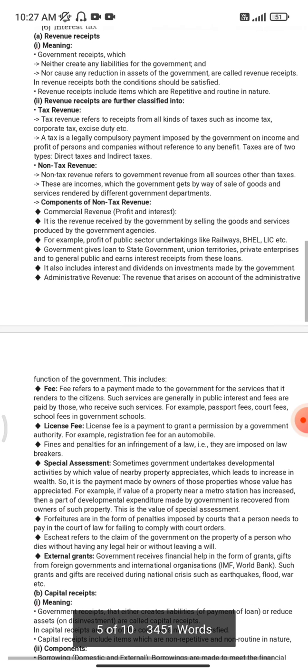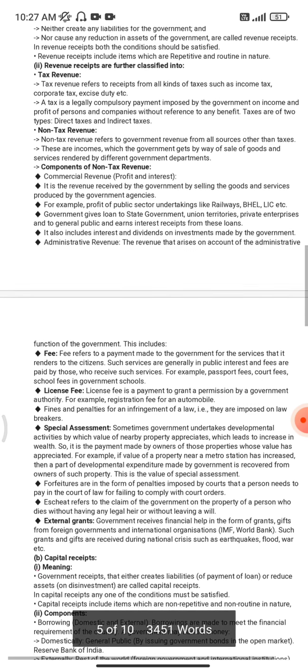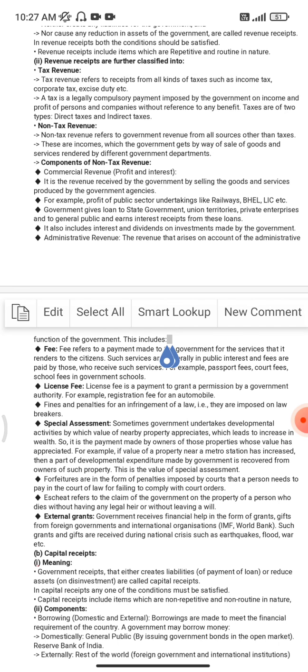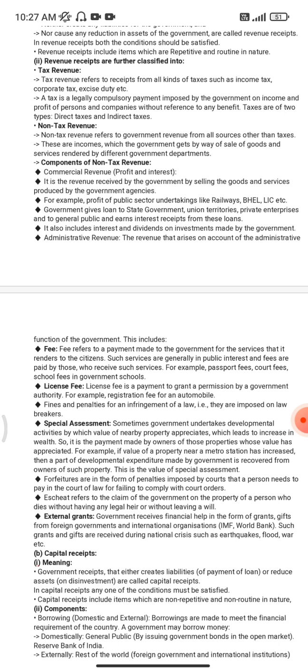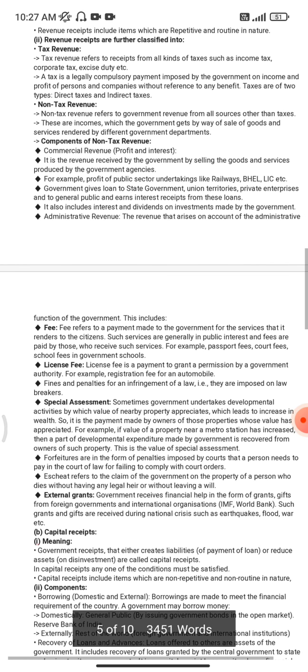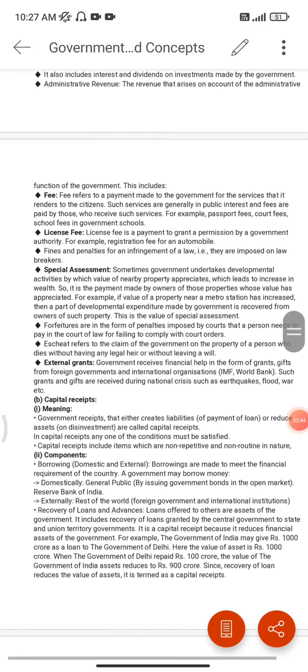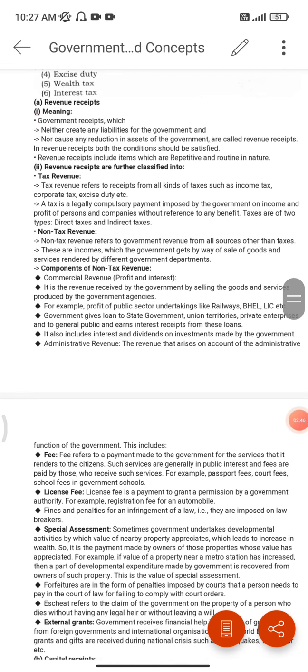Now, the components of non-tax revenue are like commercial revenue, profit and interest. For example, profit of public sector undertakings, railways, BHEL, LIC, etc. These profits come under non-tax revenue. Now these different points will be discussed in detail.